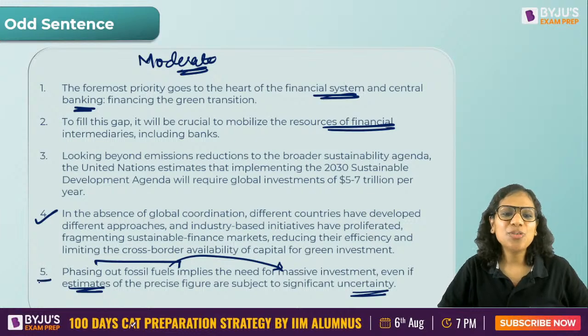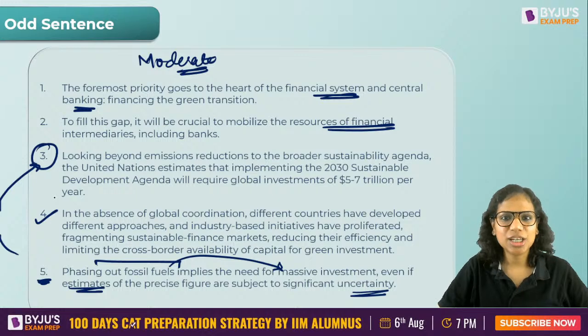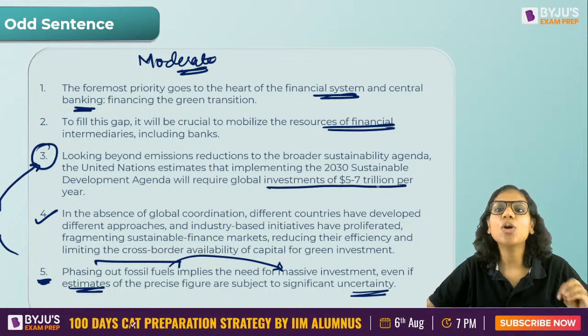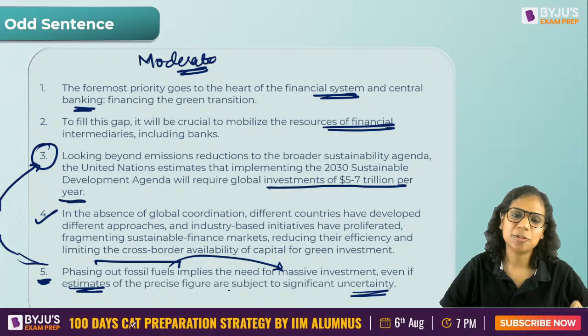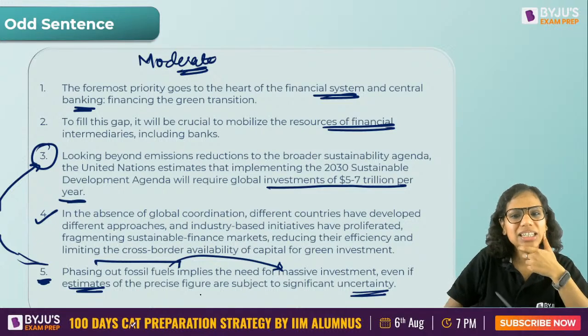So if you see, 3 is a related idea to 5 because it tells you exactly कितने पैसे लगेंगे, right? It tells you exactly how much money do we need, right? Investments of $5 to $7 trillion per year, right? That's a lot. So that's the kind of investment that we need to phase out fossil fuels. Okay. How can we get this money?